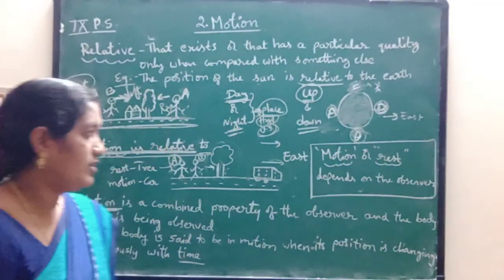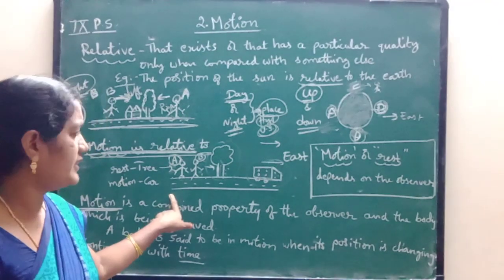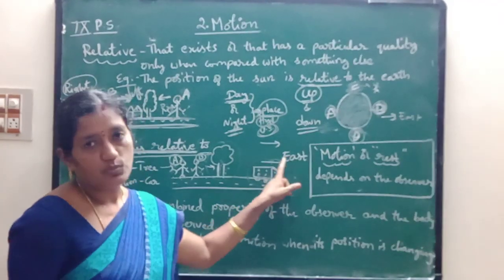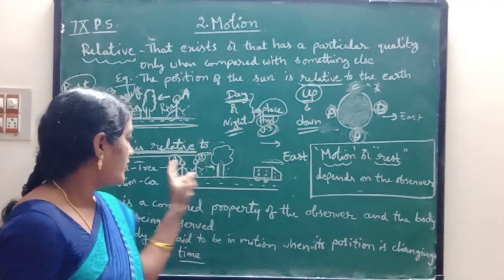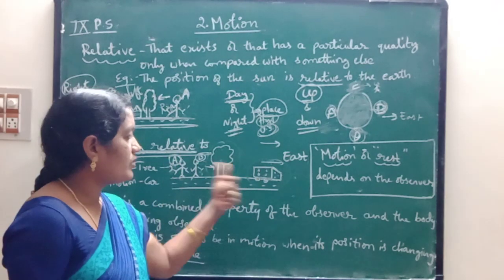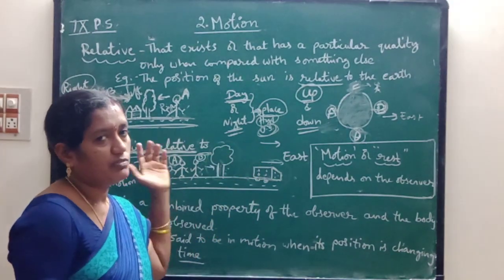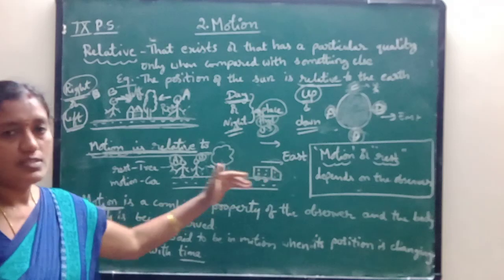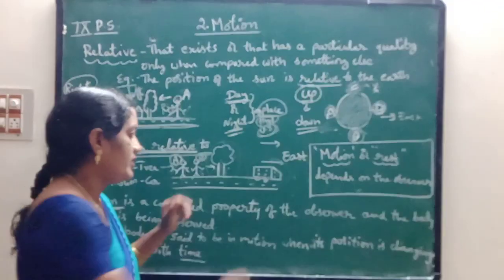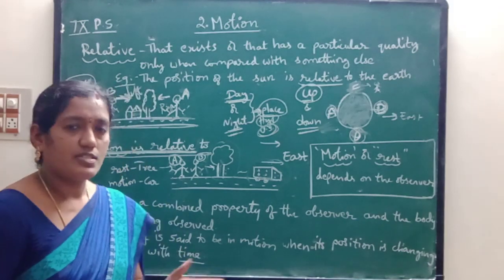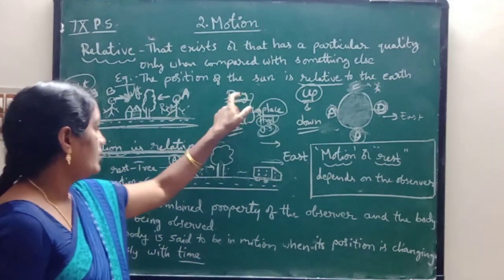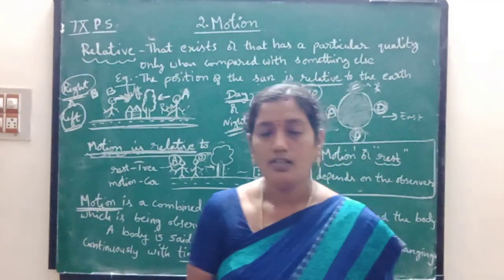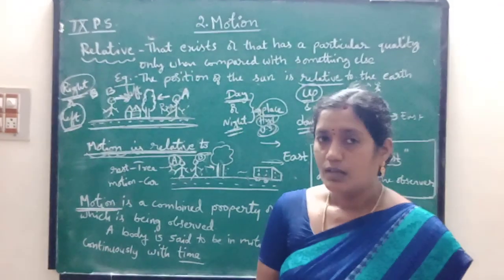So finally I want to tell you about direction also. According to person B, the vehicle is moving towards the east, children. Suppose the vehicle is coming towards like this, so what is the opposite of east? West. So this vehicle is moving towards the west also, if it is traveling this side. Okay children, east, west and directions, up and down, day and night, right and left, all play an important role in telling the motion and in understanding the word relative.